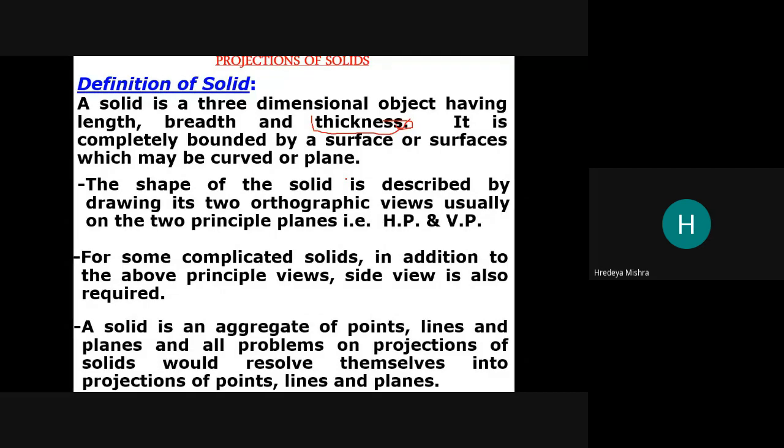So now going through projection of solid and projection of plane, we can easily recognize what happens in the projection of solid. The main thing is that projection of solid and projection of plane are much similar to each other. One main difference between them, as I already told you, is the thickness. If we remove the thickness from the solid, then the solid becomes a surface.